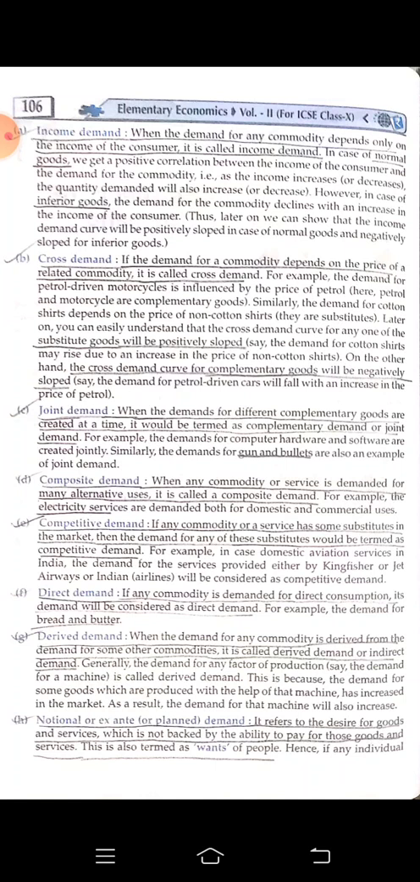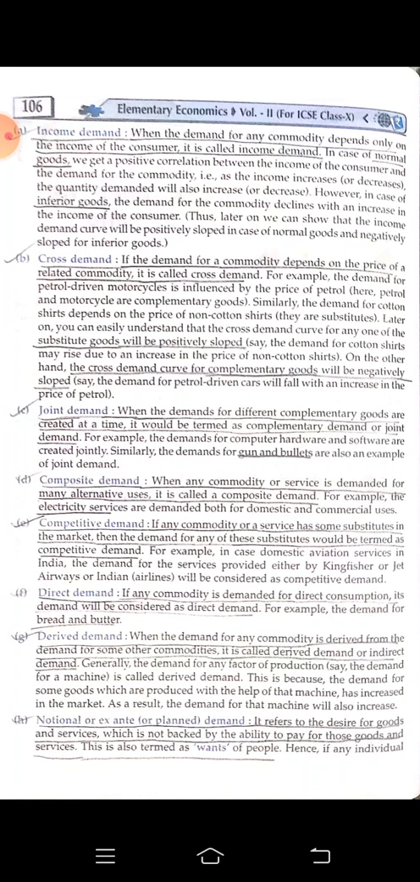Derived demand. When the demand for any commodity is derived from the demand for some other commodity, it is called derived demand or indirect demand. That means somebody buying a car will demand petrol. That is a derived demand. Because they are buying the car, they are demanding petrol. So the demand for petrol is derived from the car. This is derived demand.